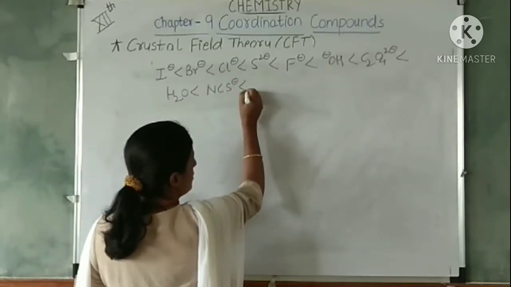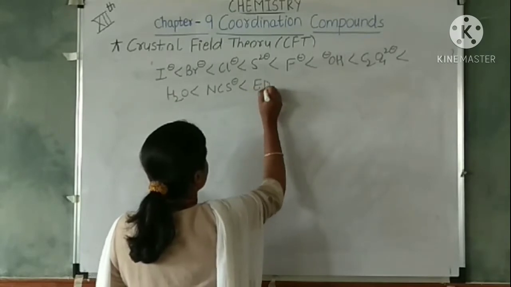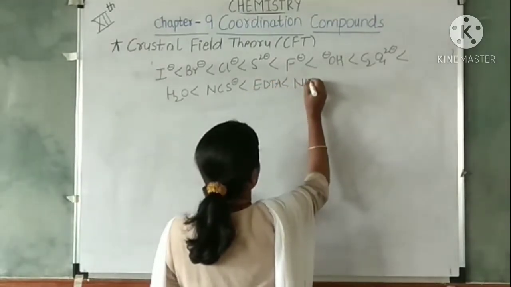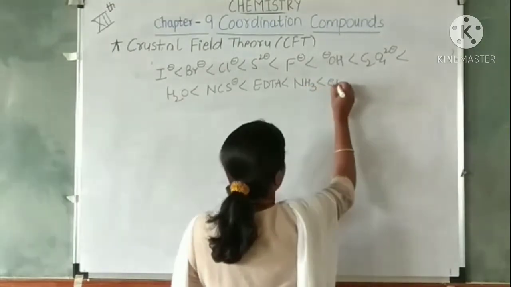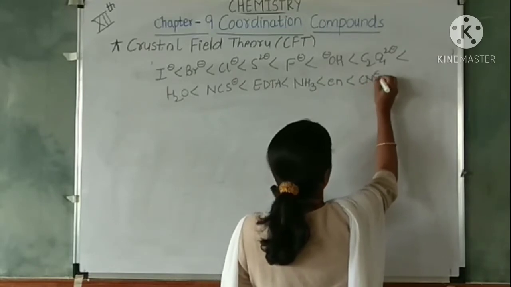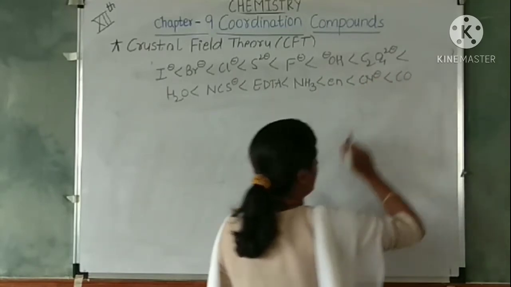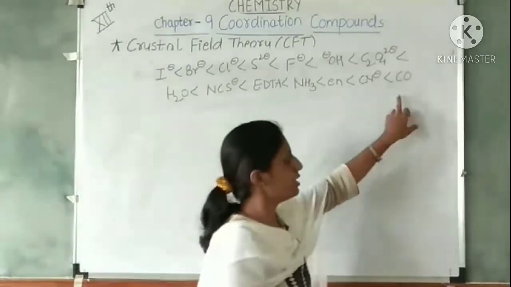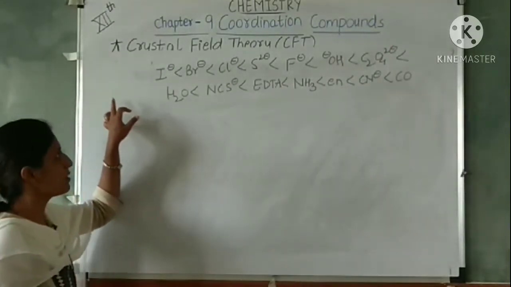thiocyanate, EDTA, then you have ammonia, then ethylenediamine, then cyanide, and then CO, that is carbon monoxide.